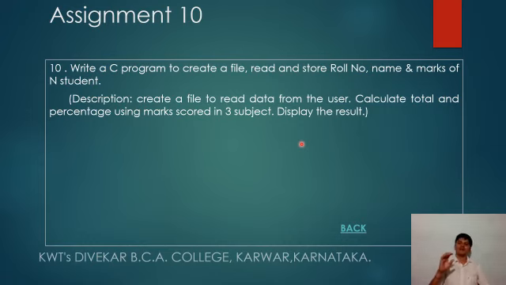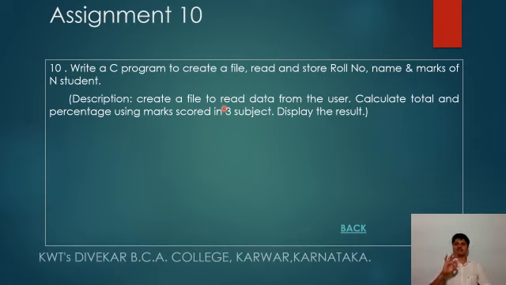For example, the file name is stud.txt, the number of students is 5, and then read the details of the first student: roll number, name, and marks scored in 3 subjects.